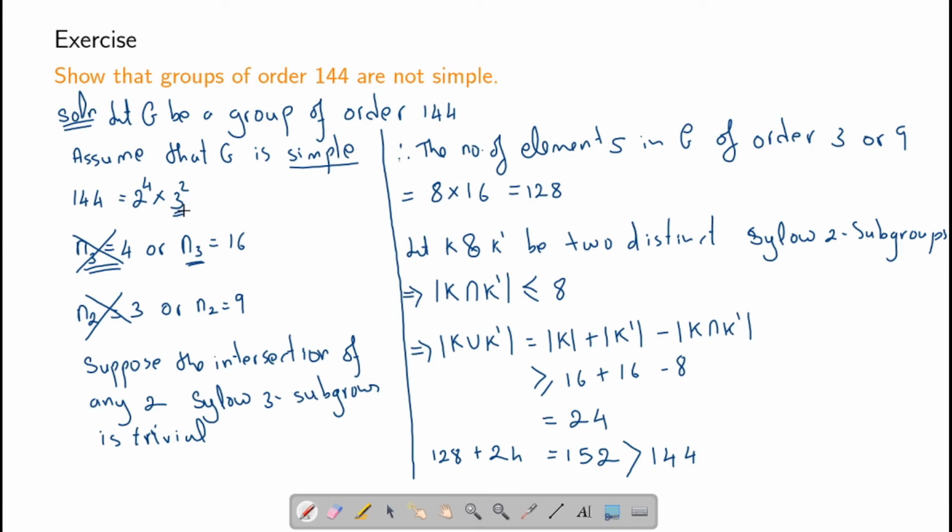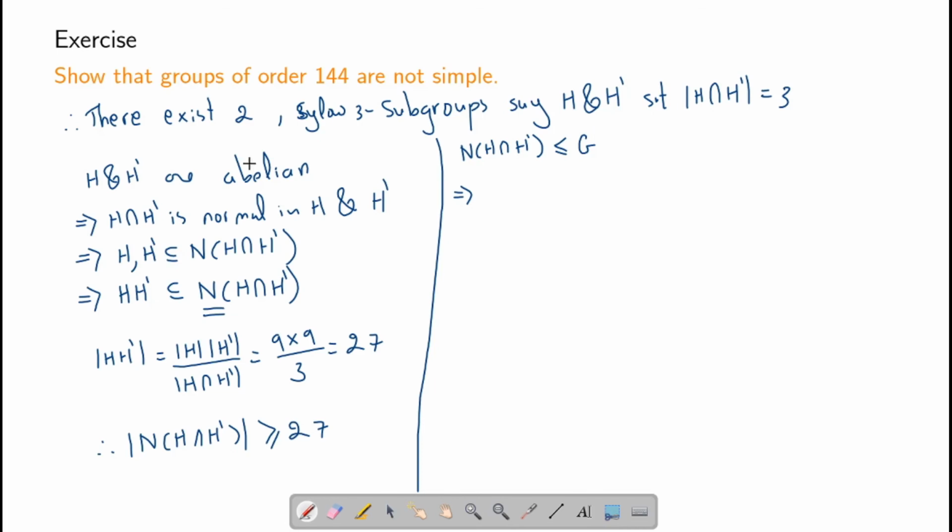So what are the possibilities? We can also see that H is a subgroup of N of H intersection H prime, which means that the number of elements in N of H intersection H prime should be a multiple of the number of elements in H. This is by Lagrange's theorem. The number of elements in H is 9.